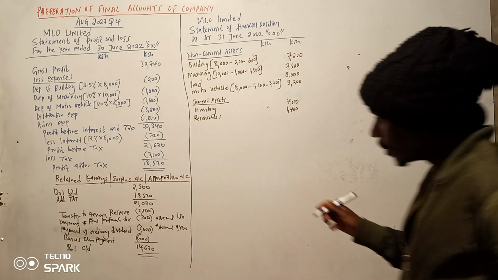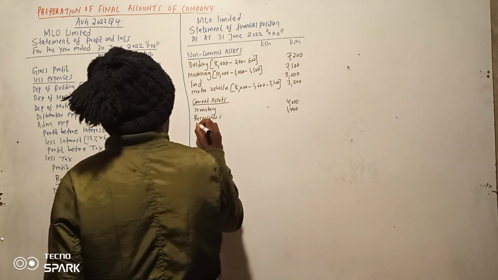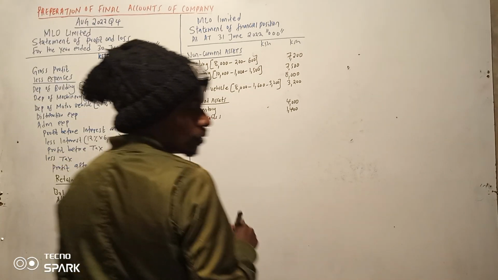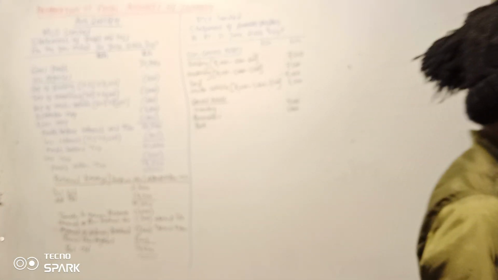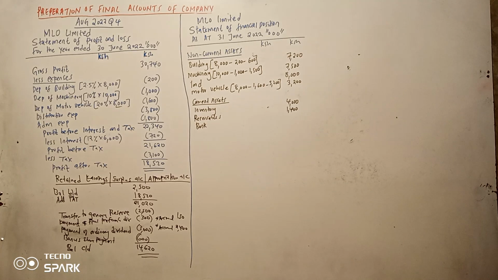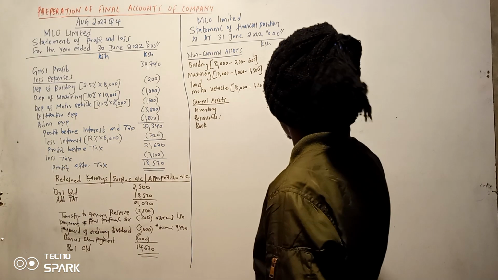We also have bank balance. So bank balance is on the debit or on the credit side. So bank wanatuambia iko on which side? Jiona mahali bank iko wapi? Bank and cash balance iko on the debit side, so that's an asset, 2,100.